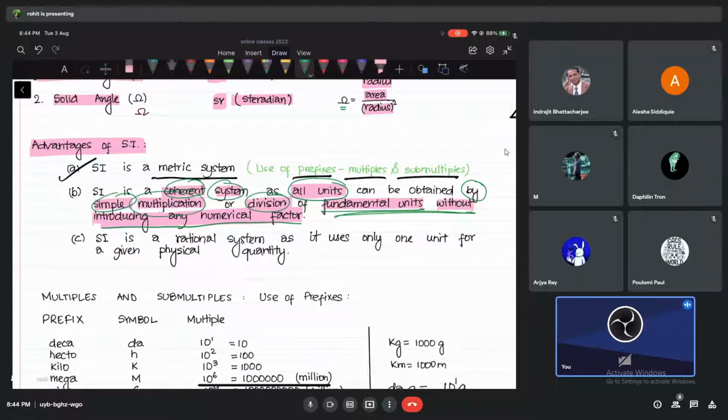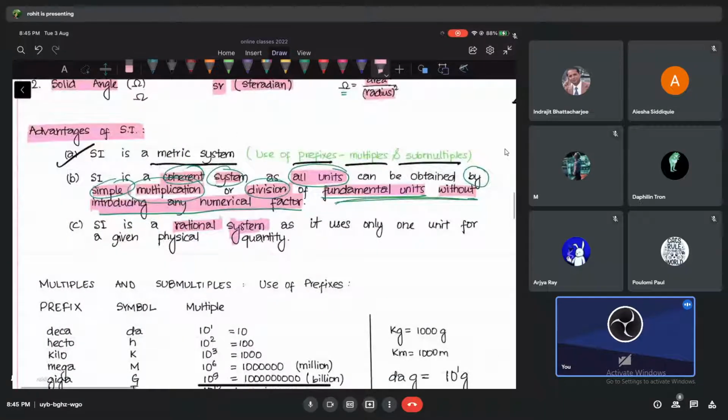Yes, one more thing: the SI system is a rational system, they call it, some books I read it. So why do we call it a rational system, let me just tell you that. It is called a rational system because we have one unit for one physical quantity. We don't have 3-4 units for one physical quantity. I'll give an example, then you'll understand.